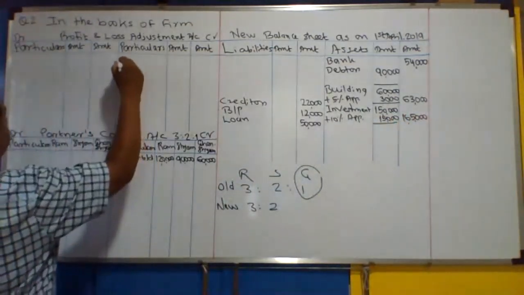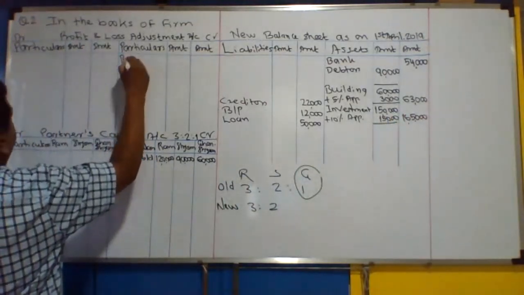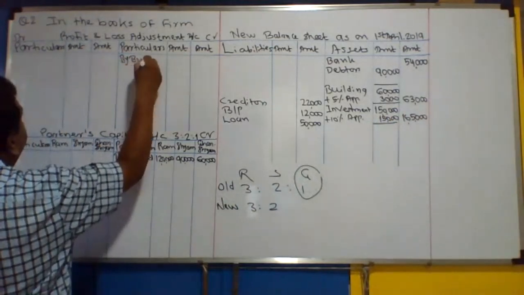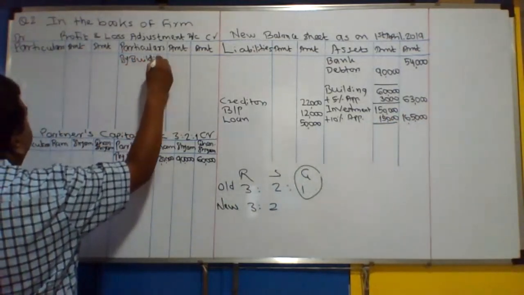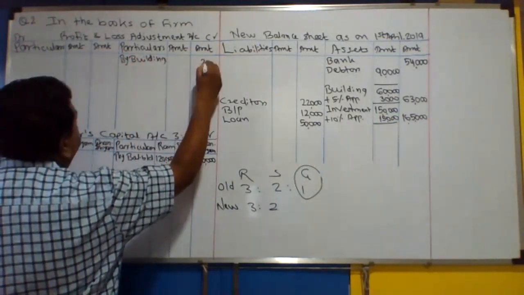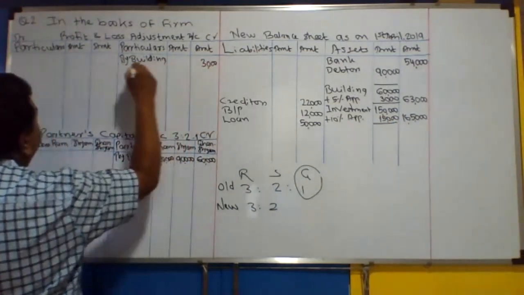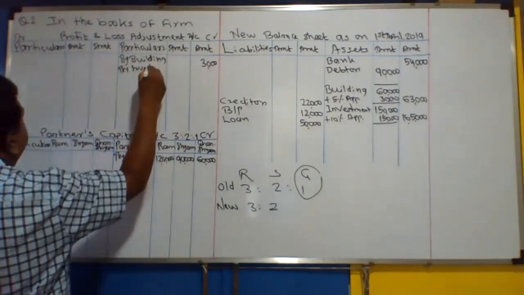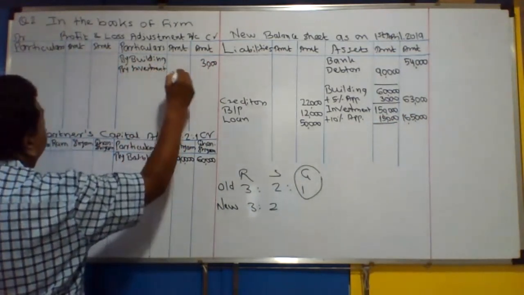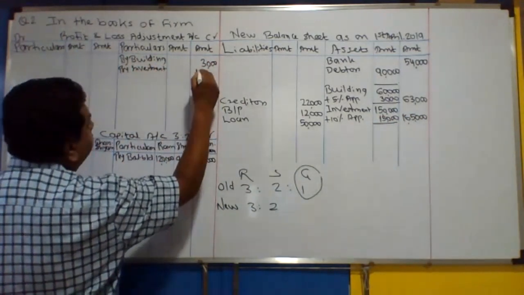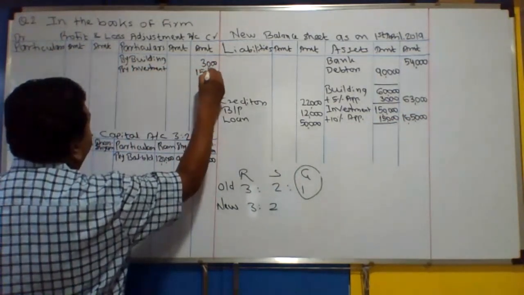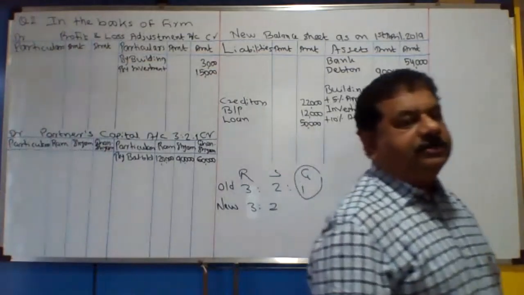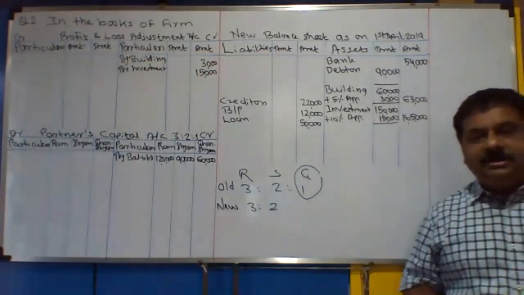And to be recorded in the profit and loss adjustment account, also called the revaluation account, on the credit side: by building 3,000 and by investment 15,000. So appreciations are added and recorded as credit.